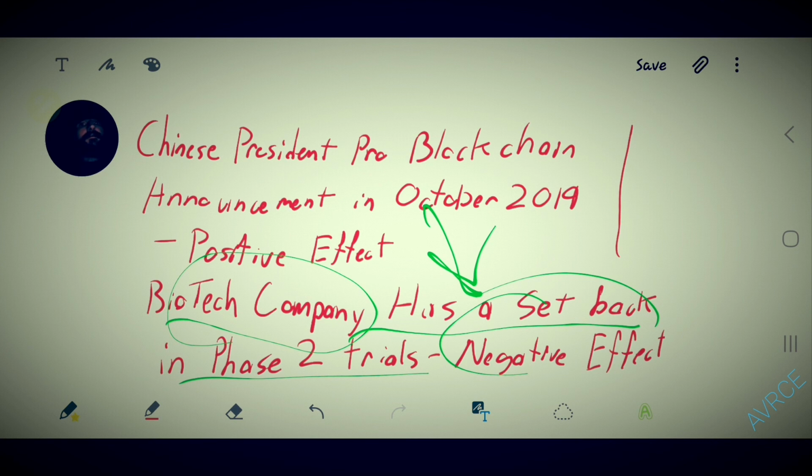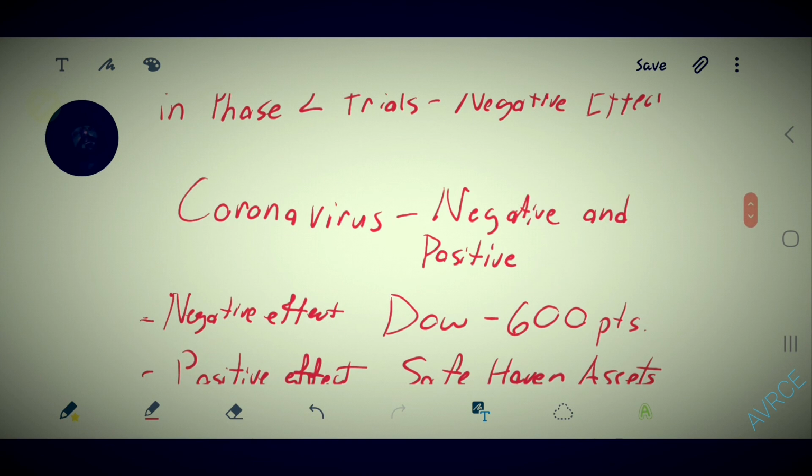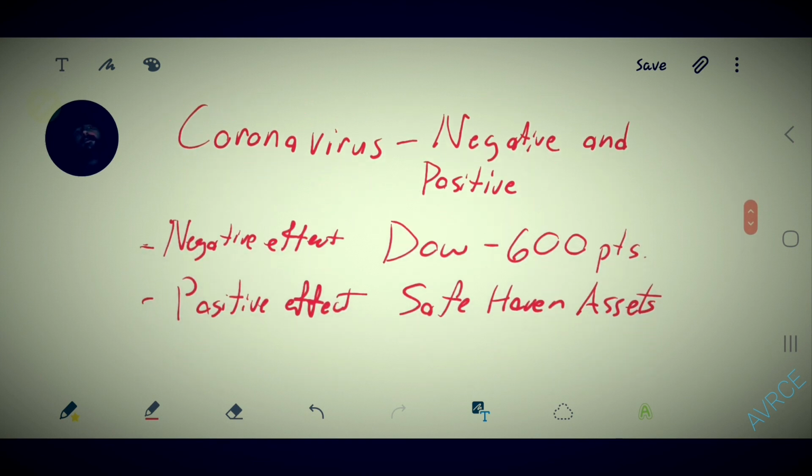Now, catalysts don't have to just affect a single asset. There are catalysts out there that can affect multiple assets and can have different effects on different assets, depending on what that catalyst is. And we are actually experiencing one of those right now. And I'm sure you all know what I'm about to say. But the coronavirus. The coronavirus can have both negative and positive effects.